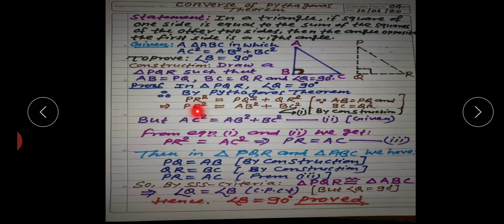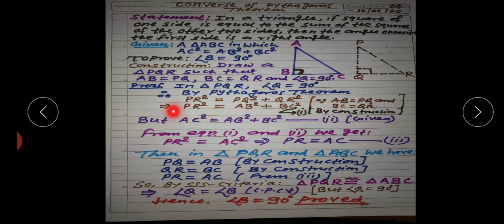This implies that PR square will be equal to AB square plus BC square, since AB is equal to PQ and BC is equal to QR by construction. We can replace PQ by AB and QR by BC as we have constructed here.